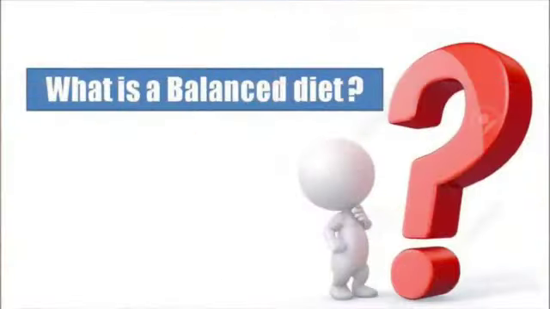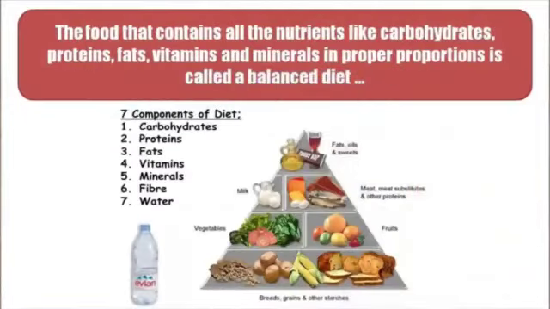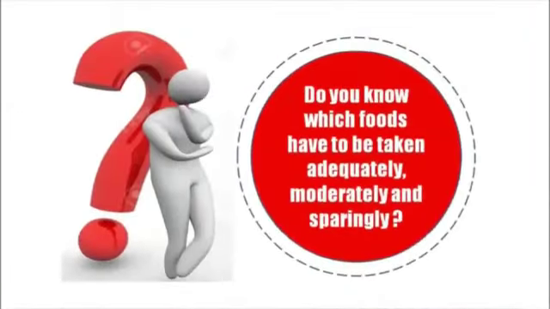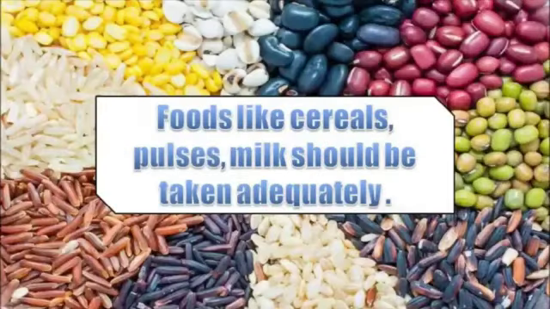What is a balanced diet? The food that contains all the nutrients like carbohydrates, proteins, fats, vitamins, and minerals in proper proportions is called a balanced diet. Do you know which foods have to be taken adequately, moderately, and sparingly?